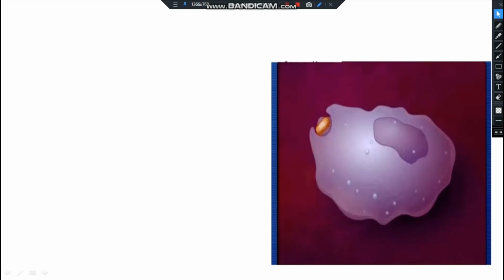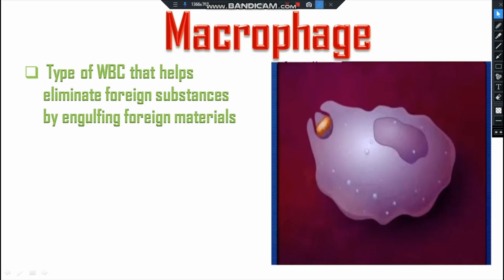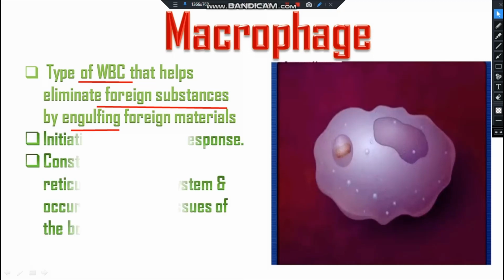What are macrophages? Macrophages are large white blood cells that specialize in destroying unhealthy RBCs, viruses, fungi, bacteria, protozoa, etc. They are the type of WBC that helps eliminate foreign substances by engulfing the foreign materials, and they initiate an immune response.